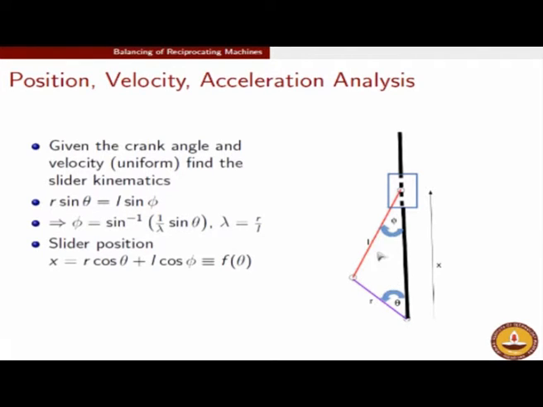So we have two very important relationships coming from good old trigonometry: r sin theta equals L sin phi, and the slider position itself is given as r cos theta plus L cos phi. From the first relation, r sin theta equals L sin phi, given theta you could now find out phi. So phi is determined if theta is known. You put in the values of the kinematic dimensions r and L, and sine inverse of 1 by lambda sine theta is going to give you phi. So that is again a fairly easy calculation.